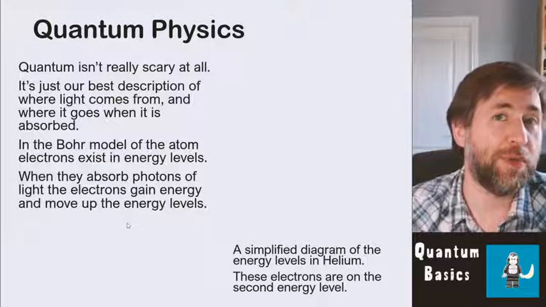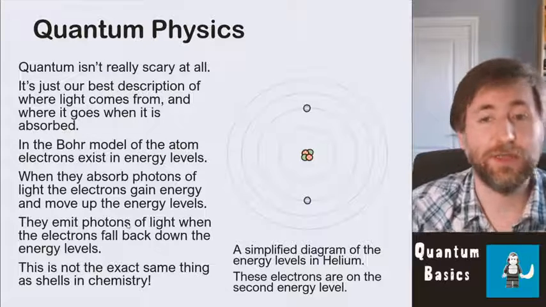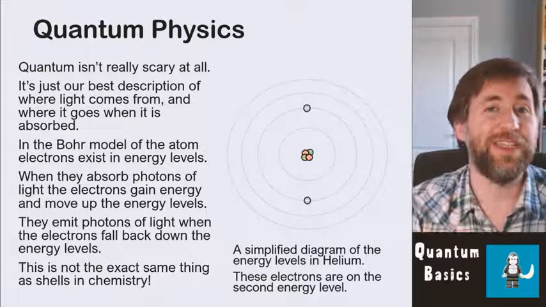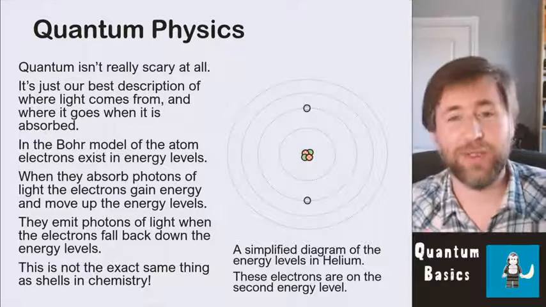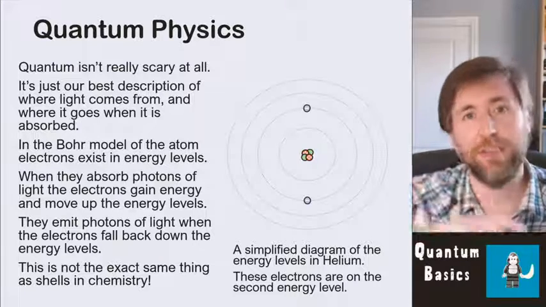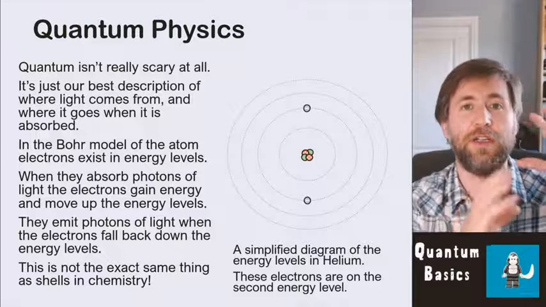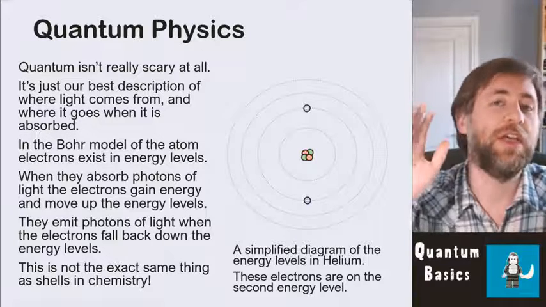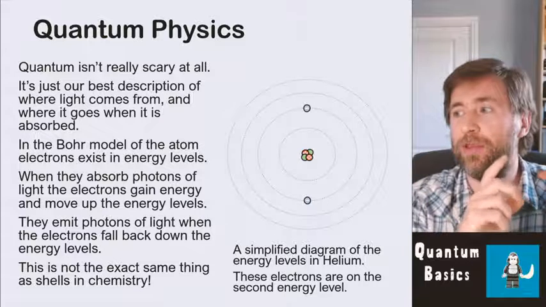So you will be familiar with the Bohr model, which is this idea that we've got protons and neutrons in the nucleus, and we've got electrons orbiting in kind of energy levels. Now in chemistry they call them shells, but actually this is where we need to divorce the idea of a shell in chemistry from an energy level in physics. And luckily you don't need to worry about shells and orbitals and things like that in physics at A level, but you do need to worry about the energy levels.